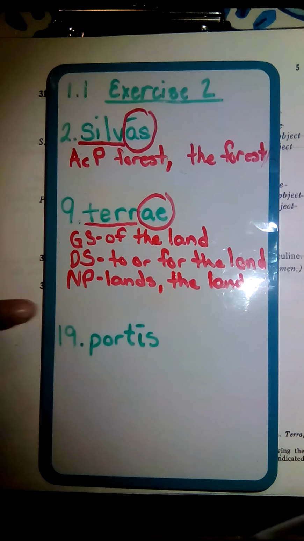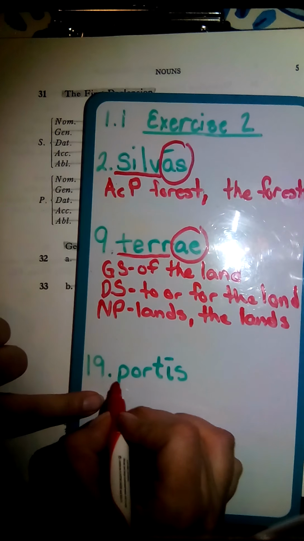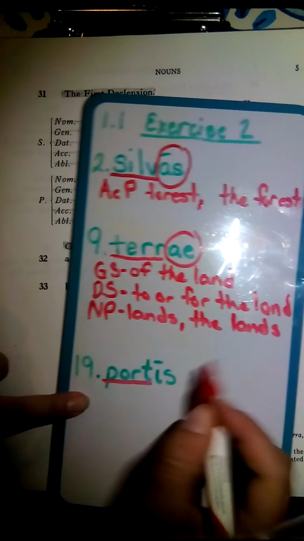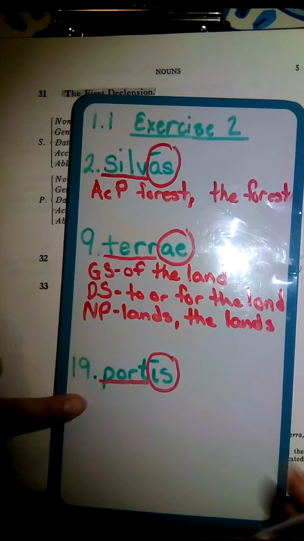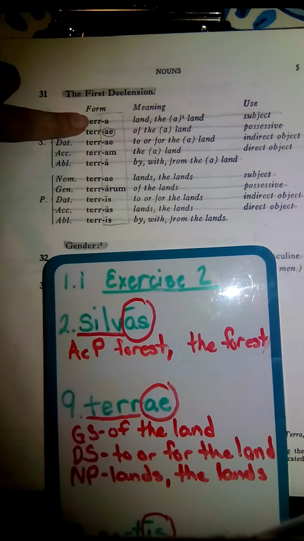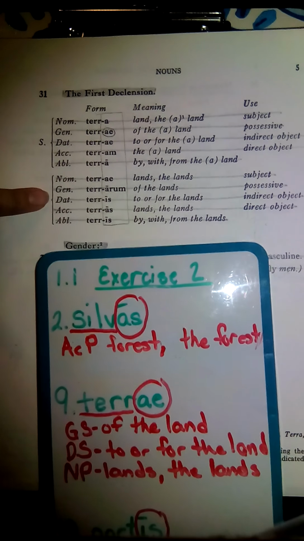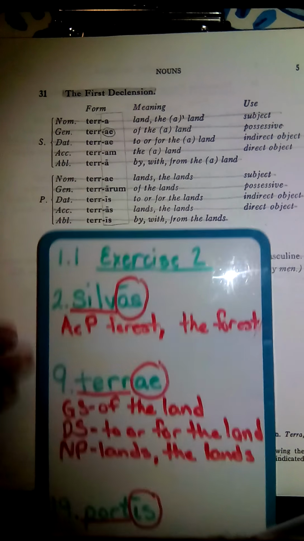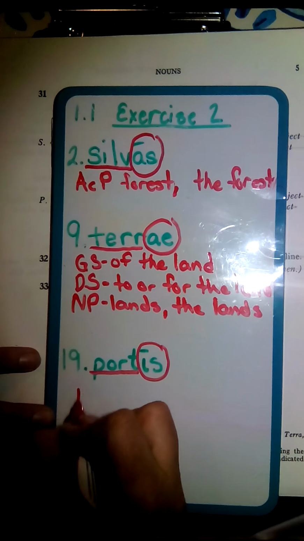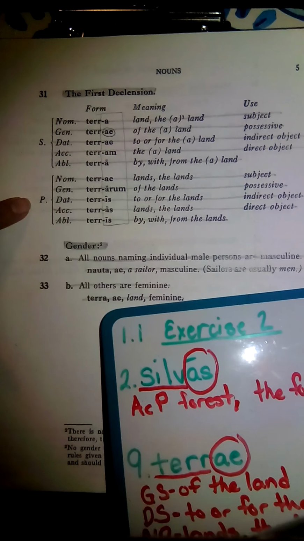So lastly, I picked the word partis. And we are going to find our stem, which is P-A-R-T. And look at our ending here. We have a long I-S. And if we look down the forms, we're going to see that that does appear 2 times as well. So we're going to see dative plural, so we're going to write down dative plural. And the other form would be ablative plural.